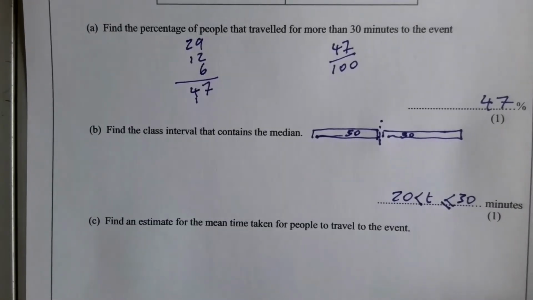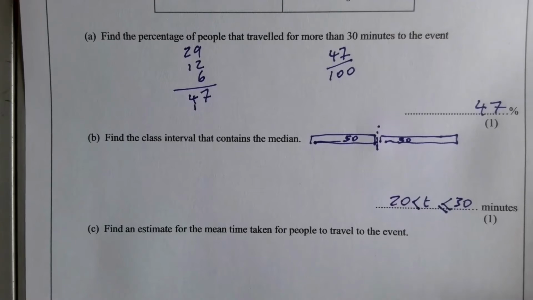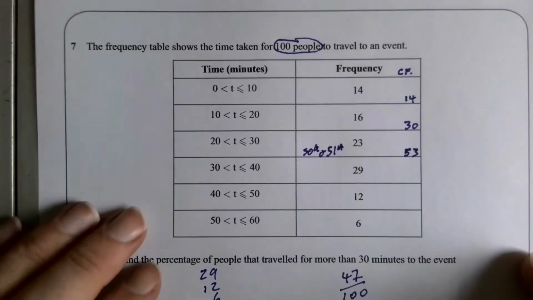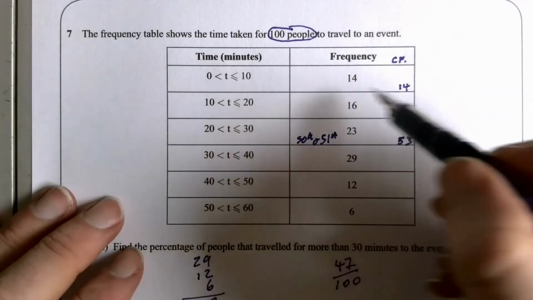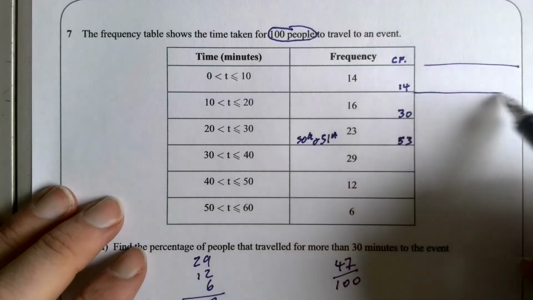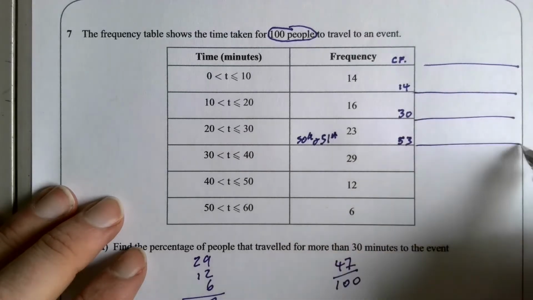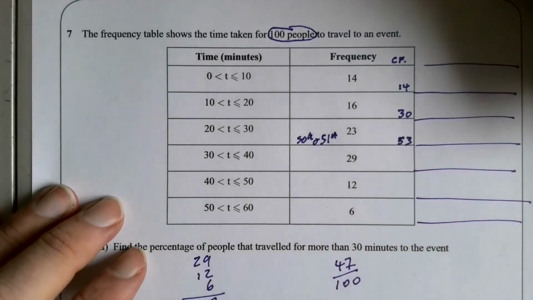And the last question was the one that we did a fair bit of, finding the estimate for the mean time taken. Well, the first thing we're going to need to do is we're going to need to know what the midpoints are, and we're just going to need to add a couple of extra columns on to the table.